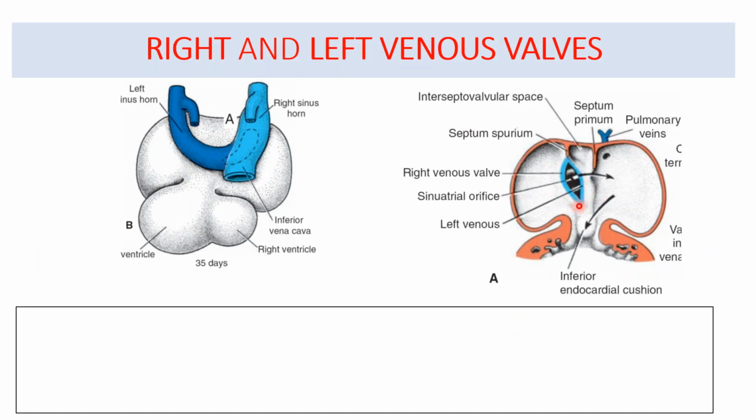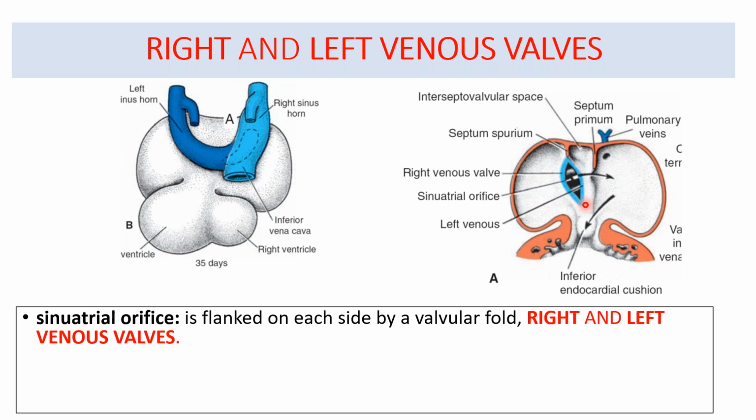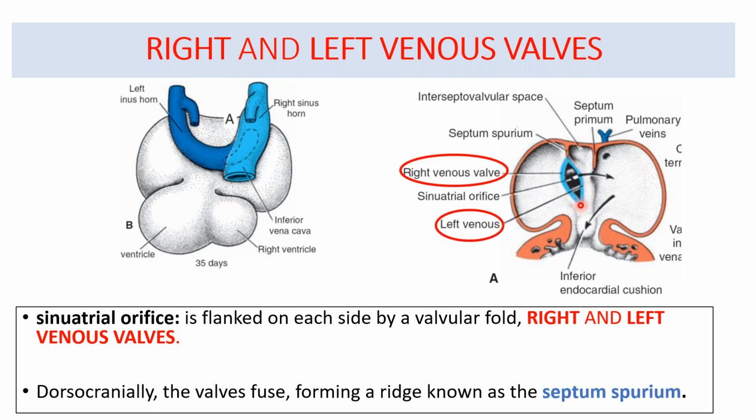The right horn of sinus venosus is guarded. If you see from the atrial chamber part, it is guarded by the right venous valve and the left venous valve. So this is the sinoatrial orifice, which is opening into the common atrial chamber over here, the right horn of sinus venosus, flanked by the right venous valve and the left venous valve. These venous valves fuse to form the septum spurium in the cranial part.